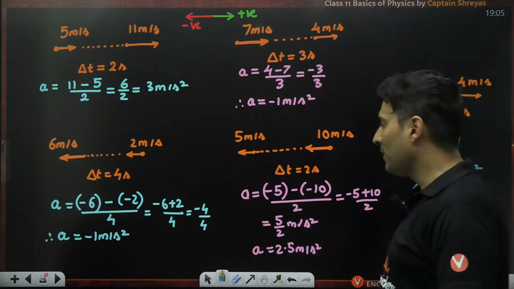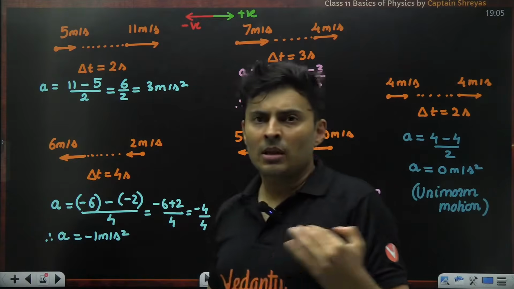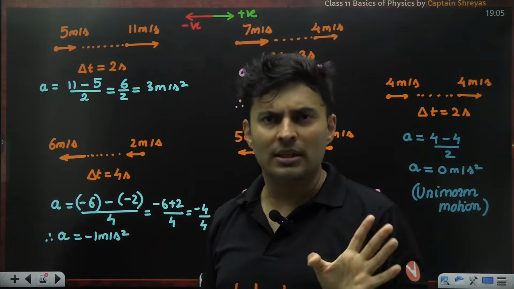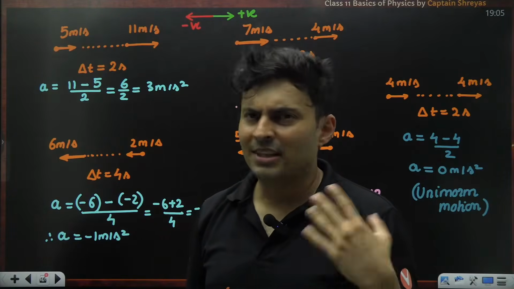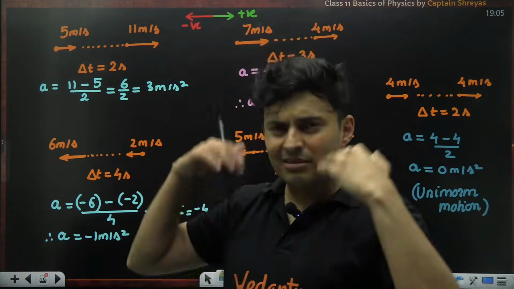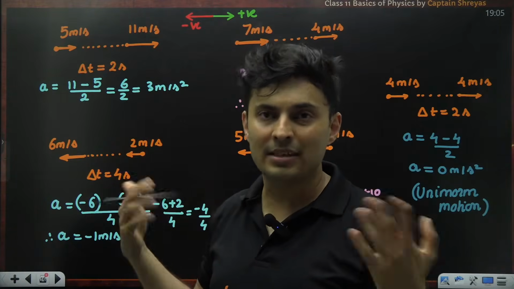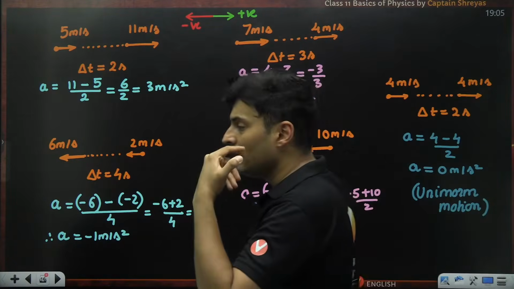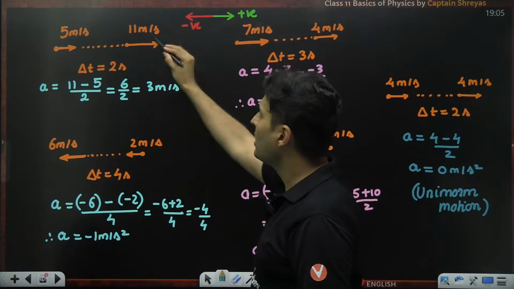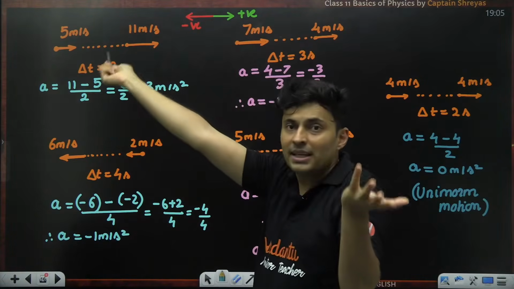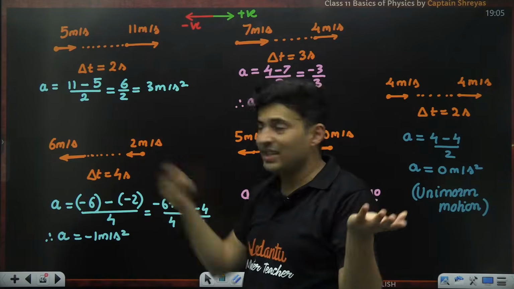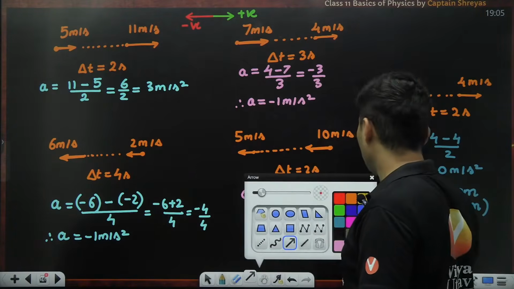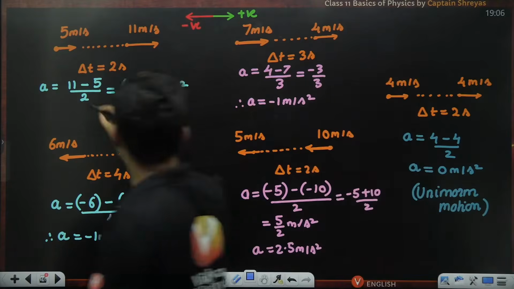Very cool. Let me tell you, accelerating in physics terms means you have to change the velocity somehow, whether increasing or decreasing. But in our usual sense, accelerating means you are increasing the speed, and decelerating means you are reducing the speed. So in scenario 1 and scenario 2, it is seen from 5 to 11, you have increased the speed. Here, 2 to 6, you have increased the speed. So both of them are basically accelerated motions.